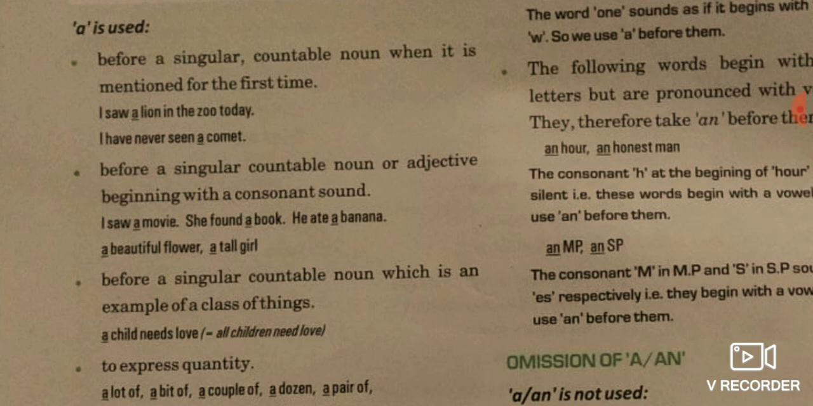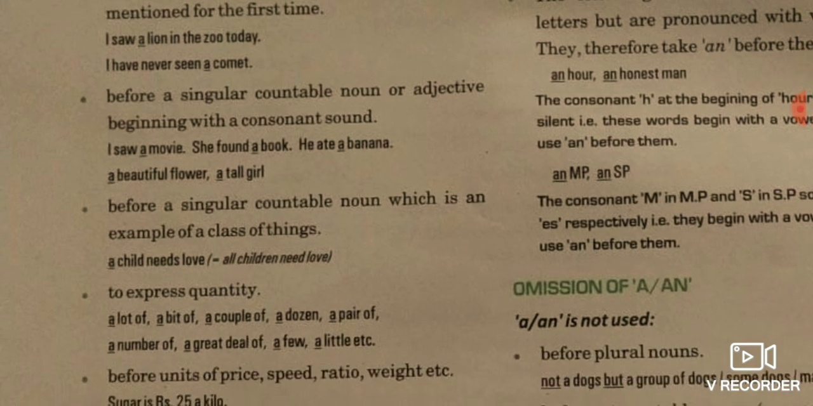Now let's learn in detail where we use these articles a and an. So the first one is the same, that we use articles a and an before singular or countable nouns. Second, before a singular countable noun or adjective beginning with a consonant sound. See, among these two articles a and an, we use article a before a word that is starting with the sound of a consonant. See, we always focus on the sound, not the spelling.